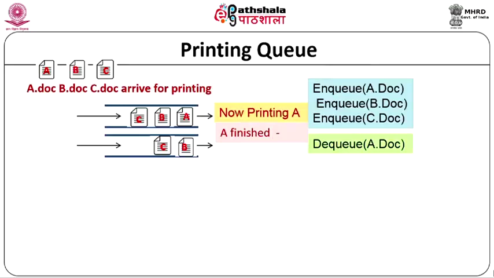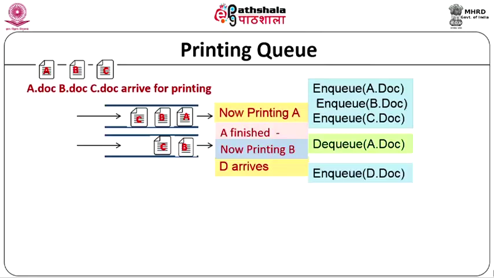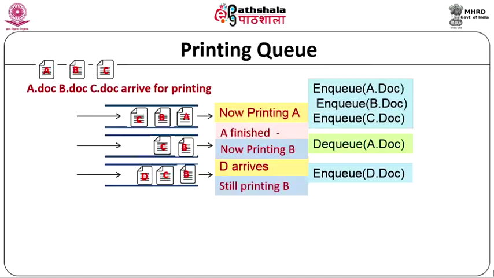I will talk about the queue operations a little later. So, what happens now, we have B and C. Because A is finished, we DQ A, and now the queue has only B and C. Now B is printing, and D arrives in the middle. While it is printing B, D arrives. When D arrives, you have to NQ D, and the queue will now look like B, C and D.